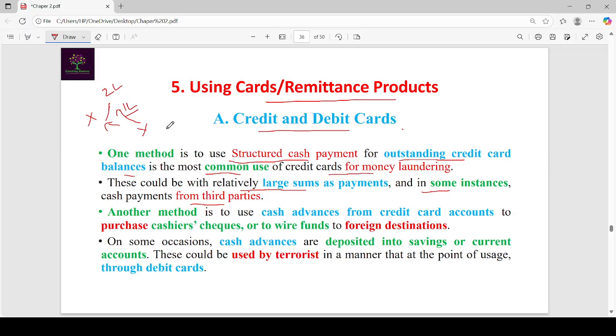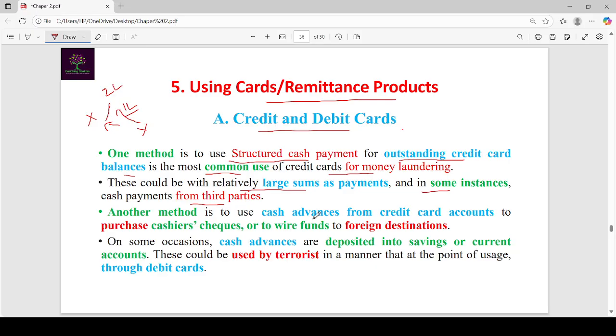All banks focus on repayment only, but where it is coming from, nobody monitors. No bank monitors how that borrower is repaying. So that is an advantage for the money launderers or terrorists.